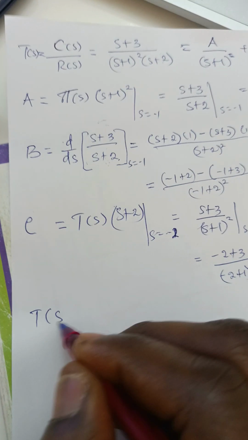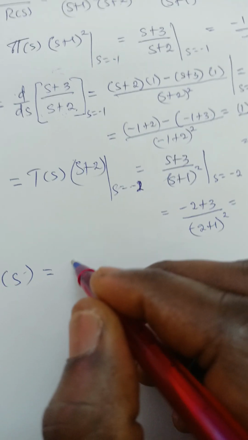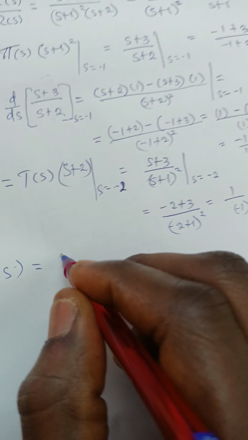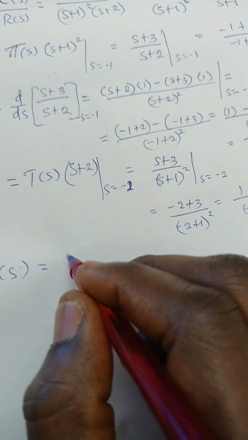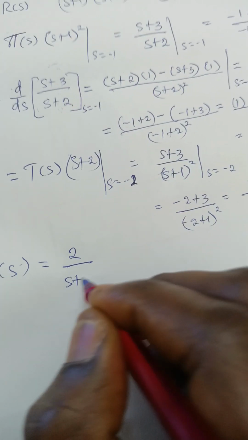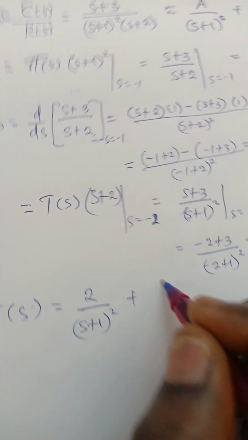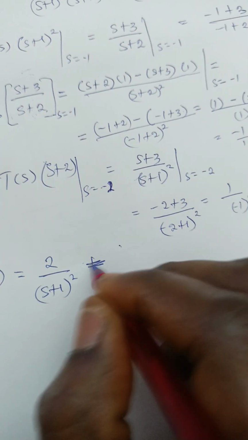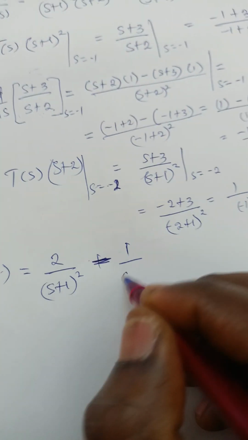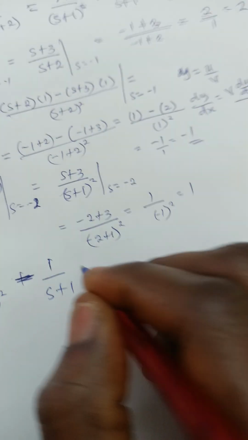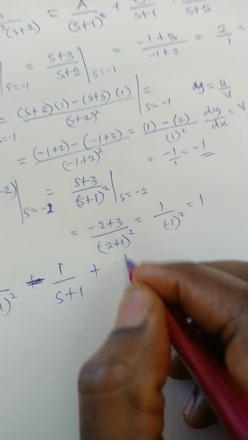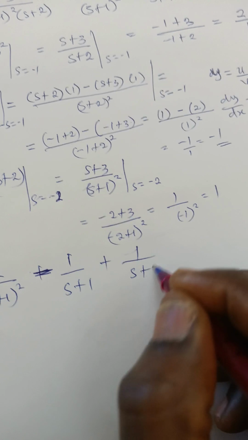So at this point, what we do now is bring everything together. Our T of s is now equal to A, which is 2 all over s plus 1 squared, then B, which is minus 1, so minus 1 all over s plus 1, then C, which is also 1 all over s plus 2.